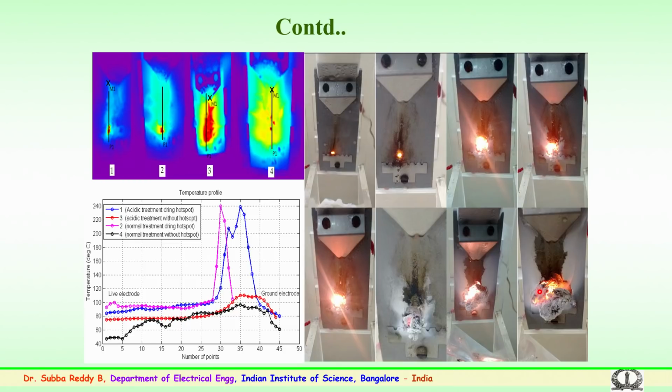Here, both normal and acidic conditions have been studied for the high temperature vulcanized rubber and also the silicone rubber, that is the liquid silicone rubber.